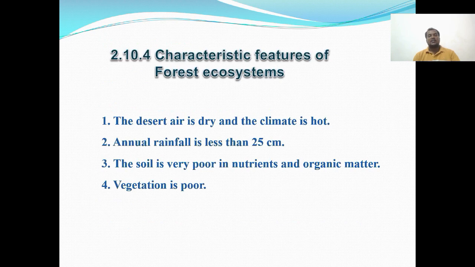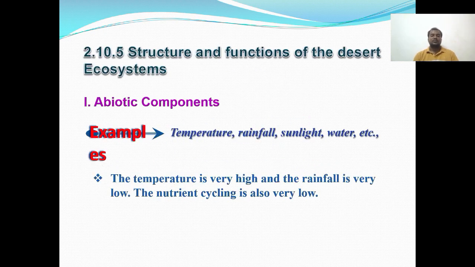So characteristic features of desert ecosystem. The desert air is dry and the climate is hot. The annual rainfall is less than 25 centimeter. The soil is very poor in nutrients and organic matter. Vegetation is very poor. The structure and functions of the desert ecosystem. Abiotic components: the temperature is very high and the rainfall is very low. The nutrient cycling is also very low.